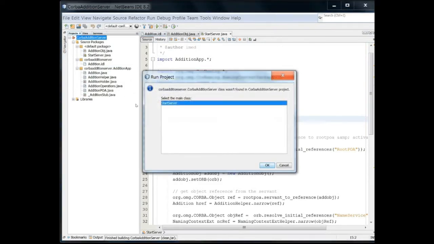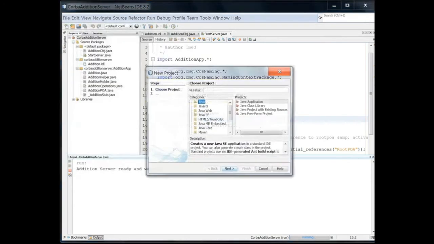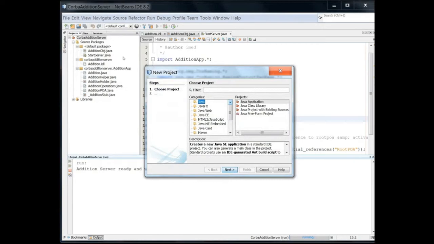Addition obj.java, start server.java. I am running start server.java. And you see this is what we have written: Addition server ready and waiting. And we already have a folder that contains the 6 files which IDL has created in this only.